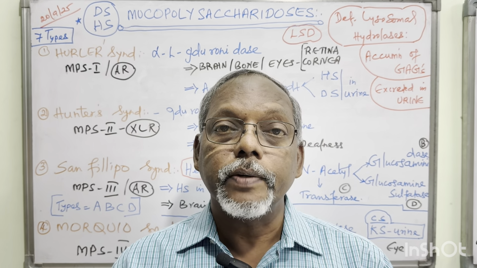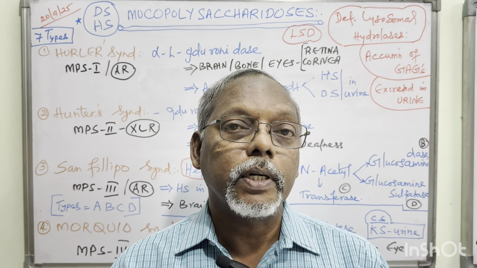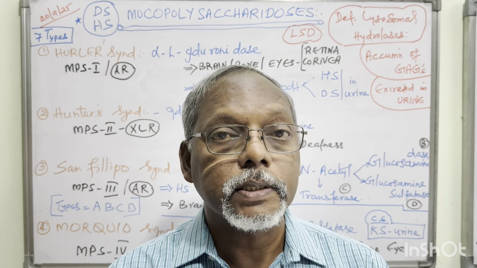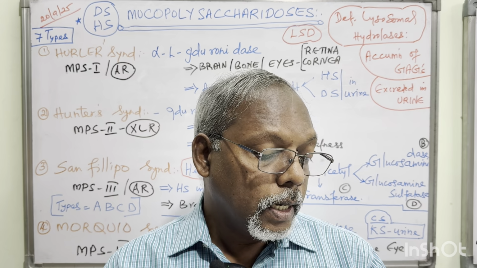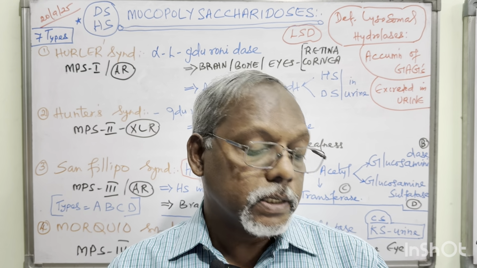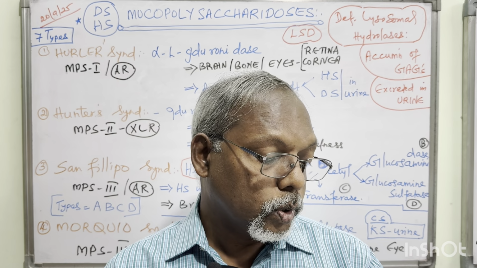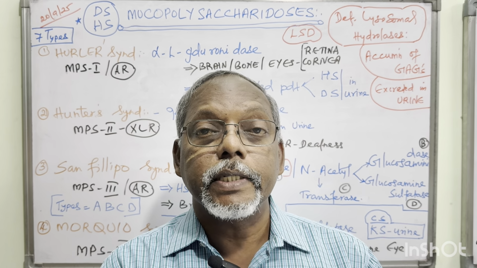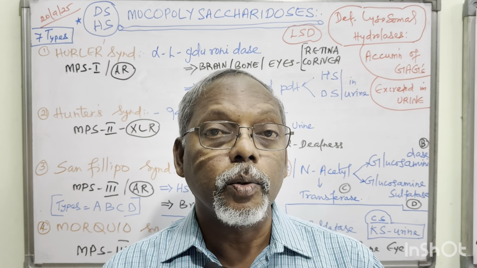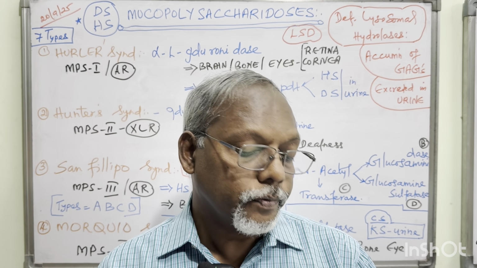Usually, heparan sulfate is the main component producing mental retardation. This is a very important MCQ. Other manifestations are skeletal abnormalities, dysplasia of bone growth, retinal degeneration, glaucoma, and corneal opacity that produces loss of vision.